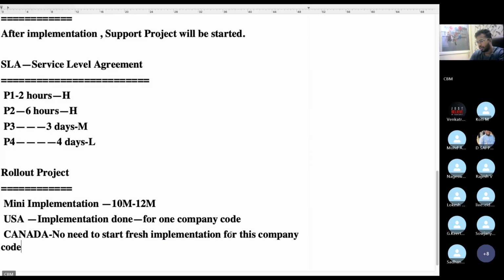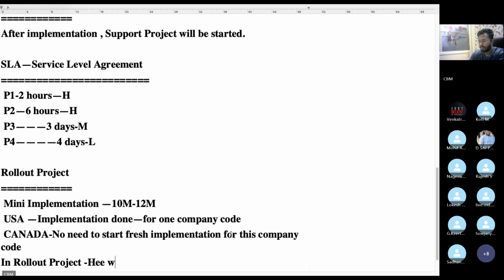The USA implementation is done for one company code, and for the Canadian company code, there is no need to start fresh. Here we can copy the similar functionality. So in rollout projects, there is no need to start fresh implementation.